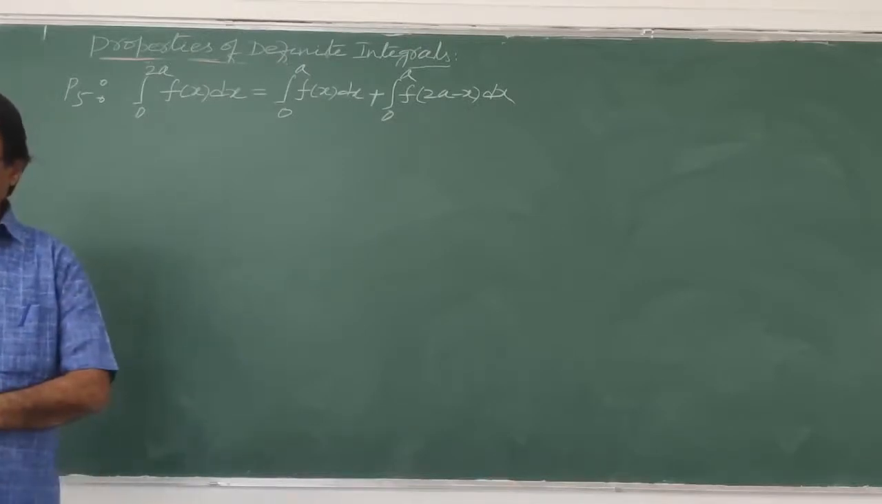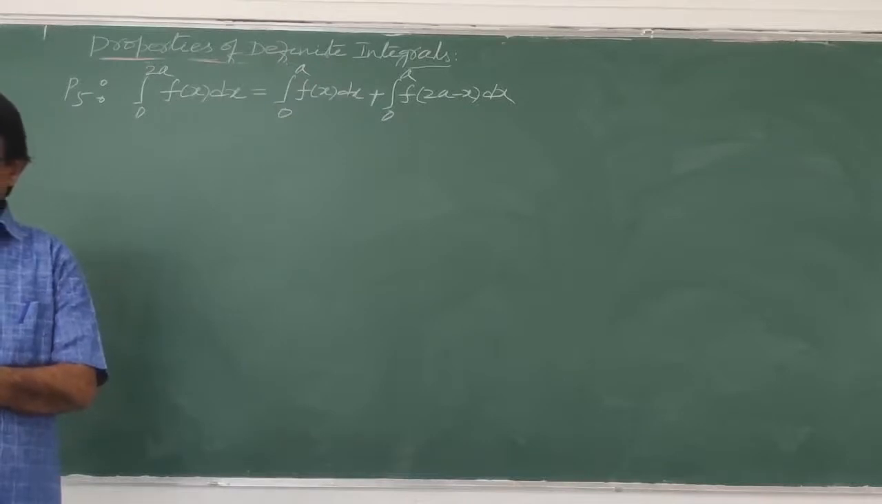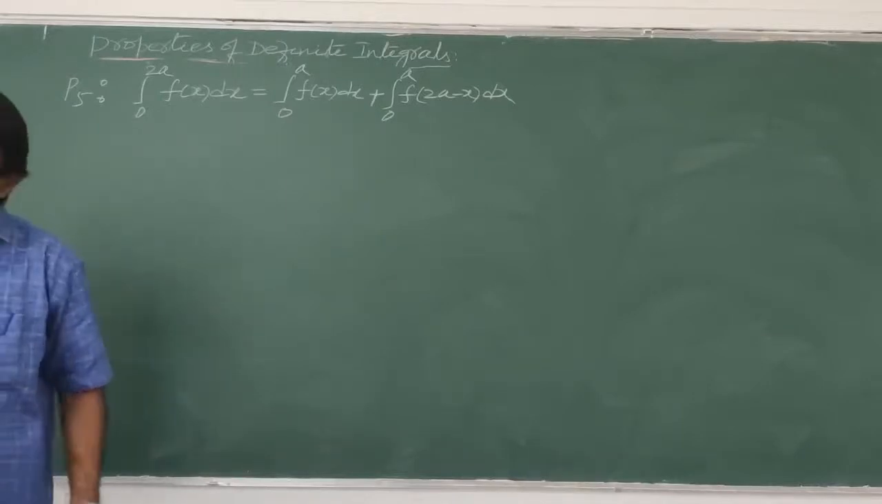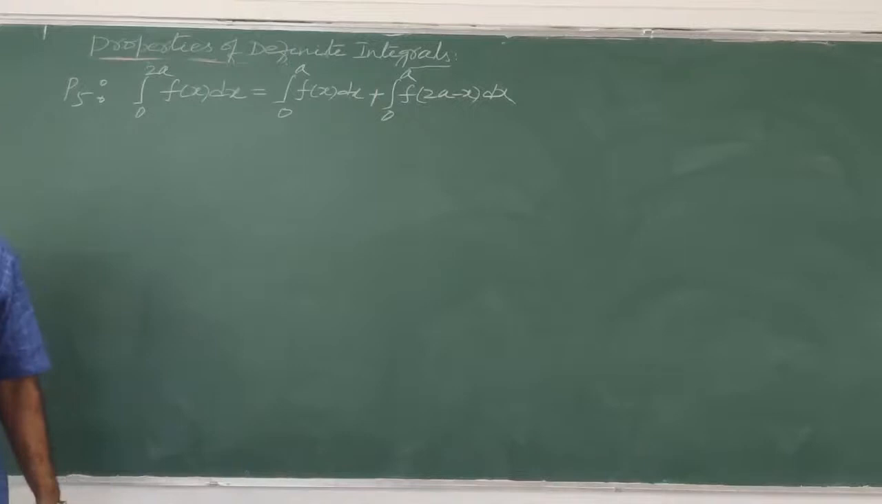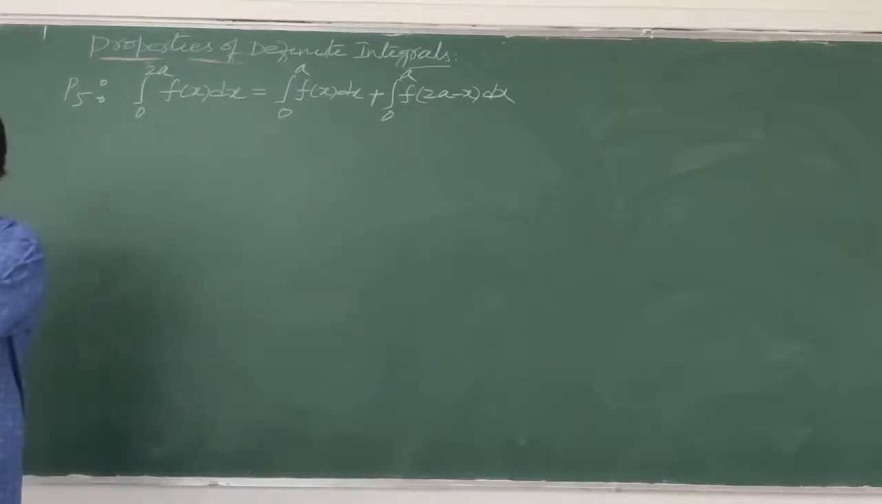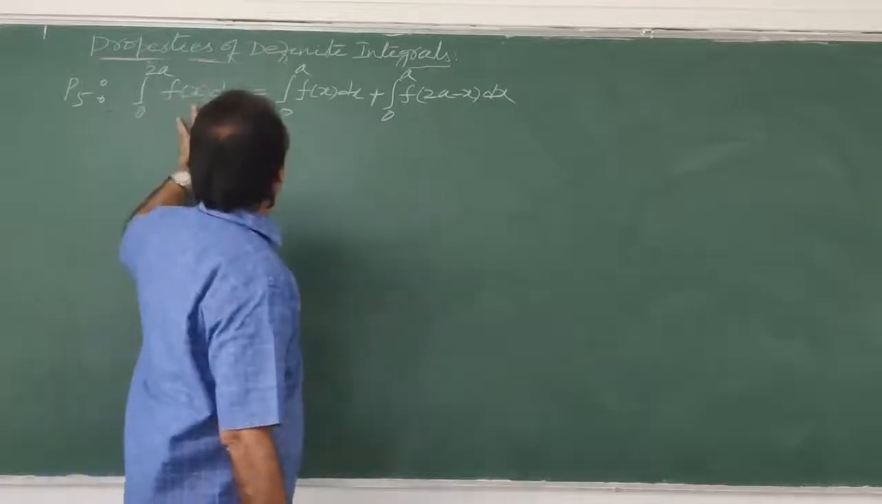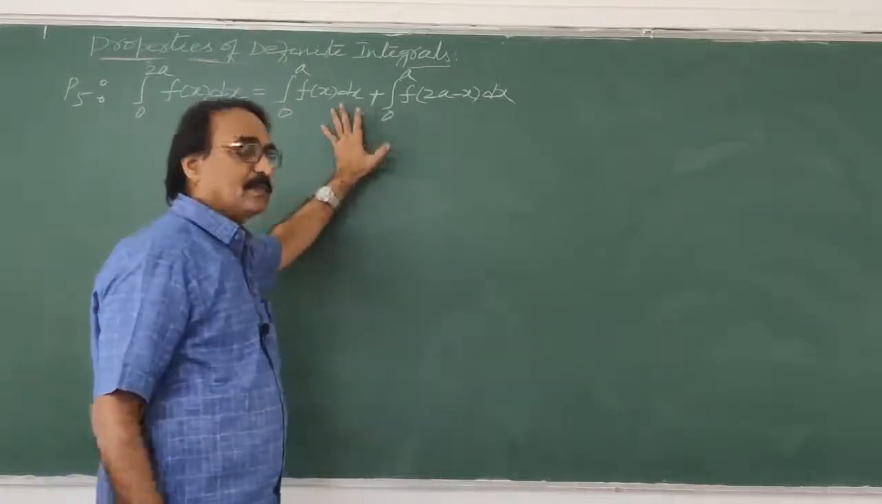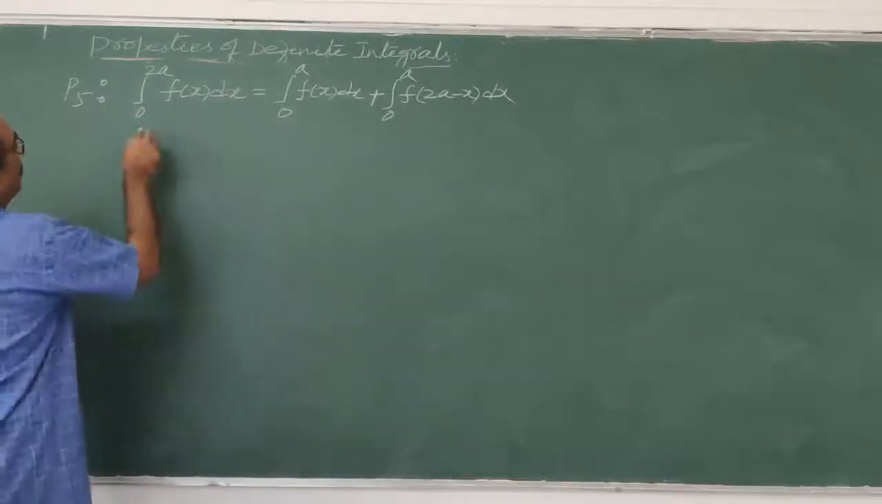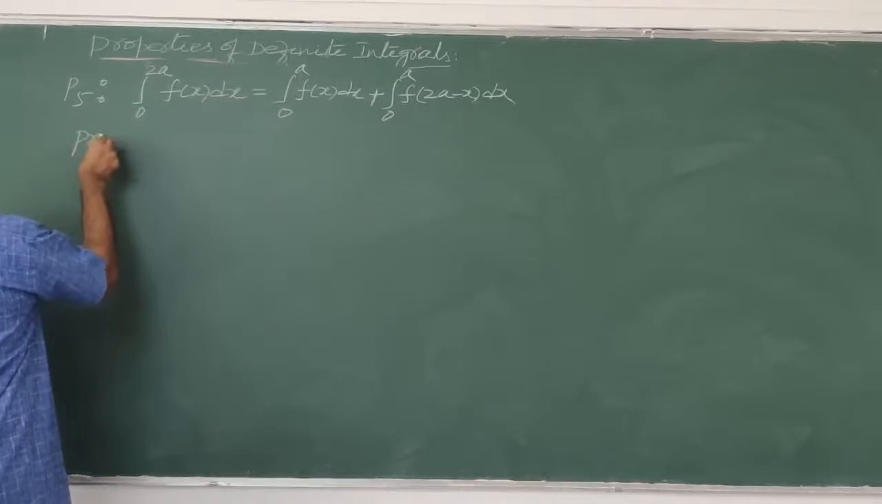This is the P5 property. Integral 0 to 2a f of x dx is equal to integral 0 to a f of x dx plus integral 0 to a f of 2a minus x dx, like that is given. Okay, now let us see. This is given, this you have to prove now. Let it be like this. See now, proof. I will write here. Proof.